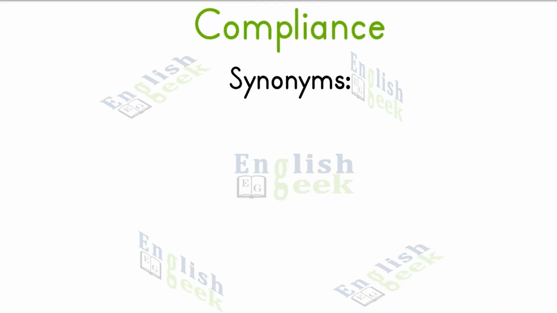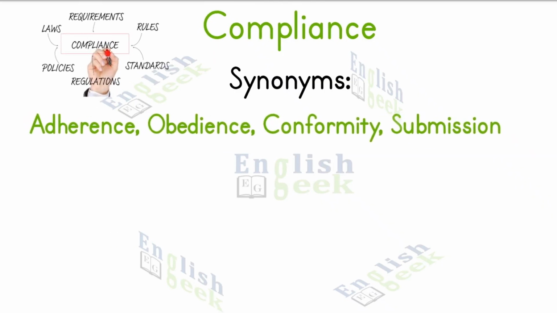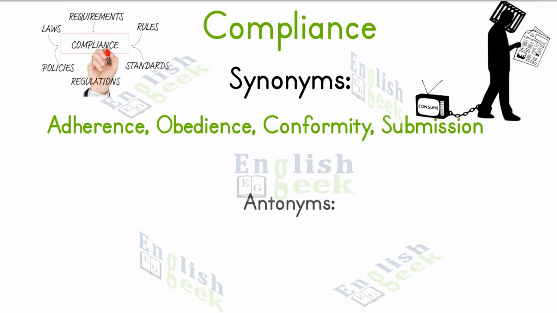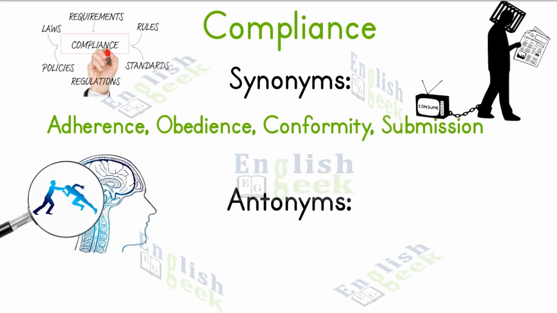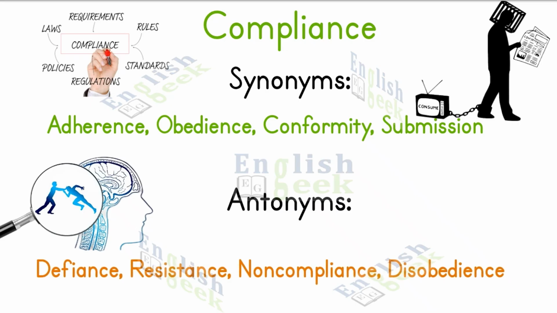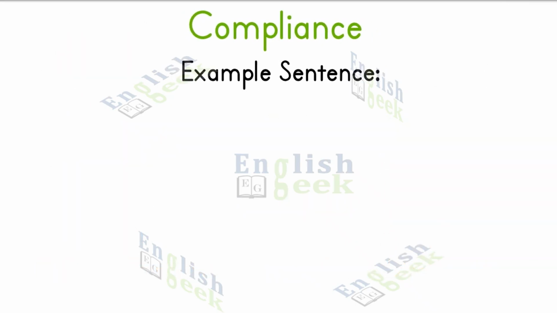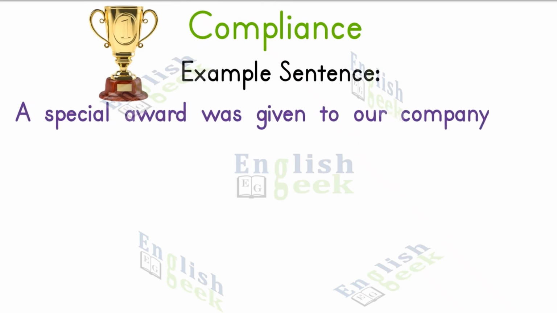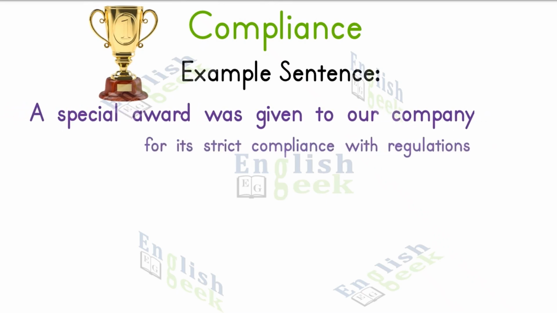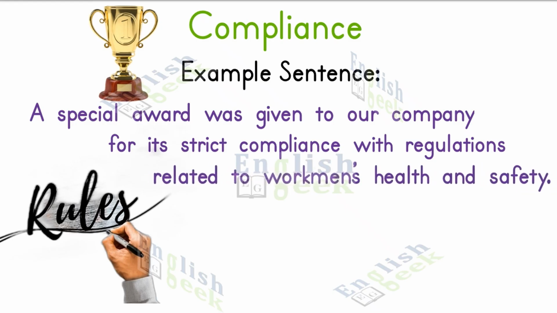Synonyms of compliance are adherence, obedience, conformity, and submission. Antonyms of compliance are defiance, resistance, noncompliance, and disobedience. Example sentence: a special award was given to our company for its strict compliance with regulations related to workmen's health and safety.